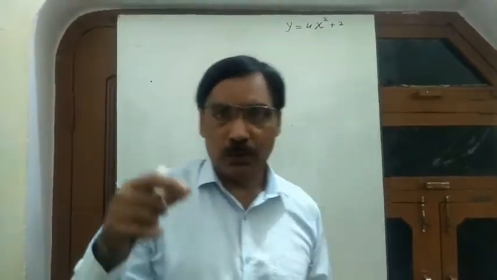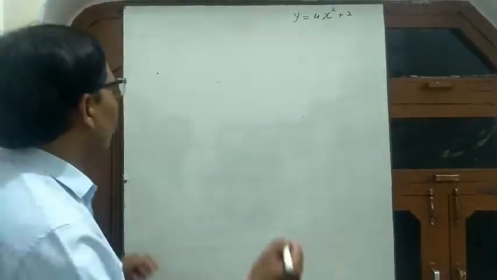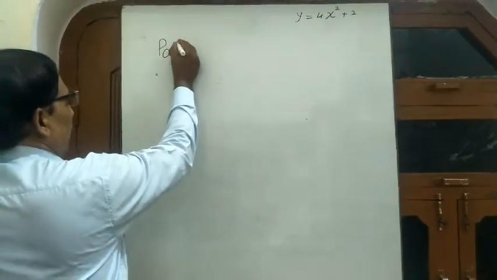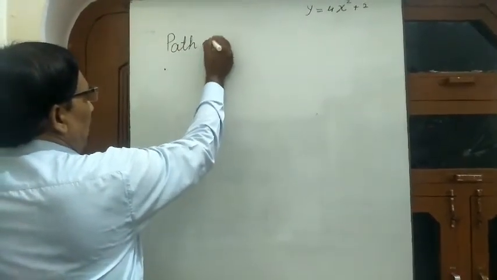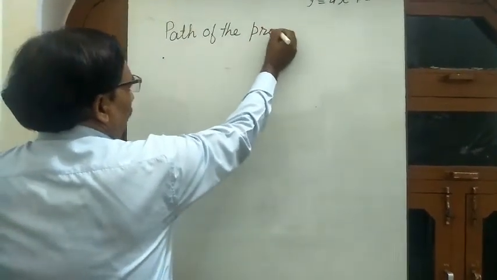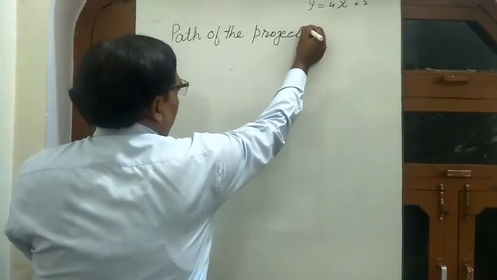We will prove that the path followed by a projectile is also a parabola. For this, give the heading: path of the projectile.